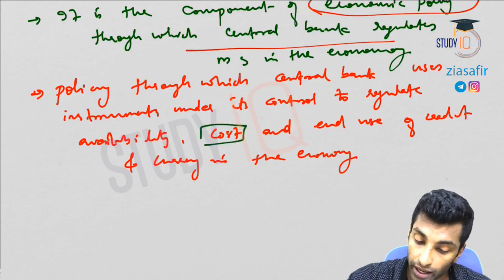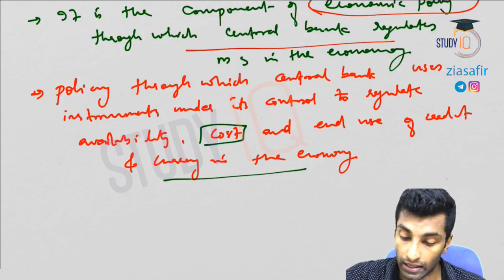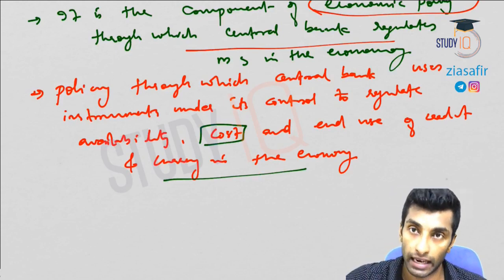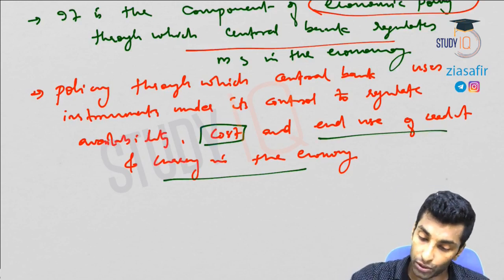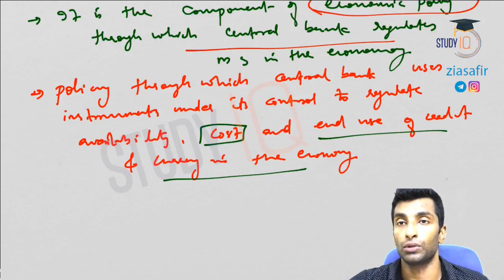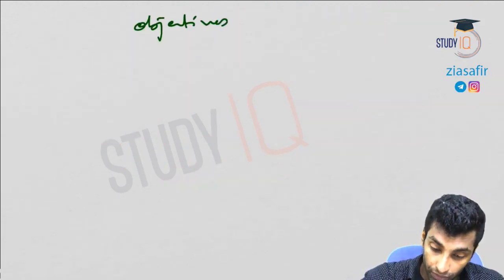How to regulate cost? Increasing and decreasing the interest rate is actually the cost. Okay, so currency in an economy, if you need to get money, there is a cost for money. What is that cost? It is the interest. So cost and end use of credit, that is the final purpose, the final use. Now let's quickly look into the objectives of monetary policy.